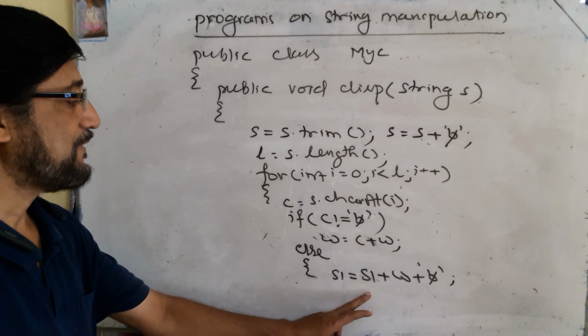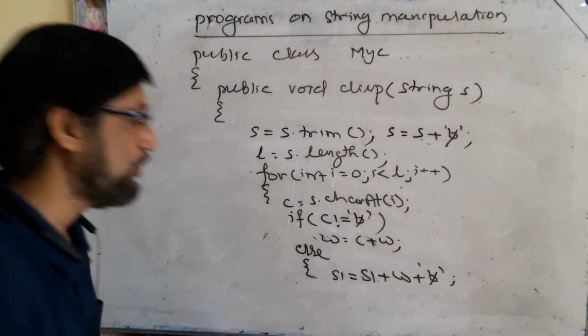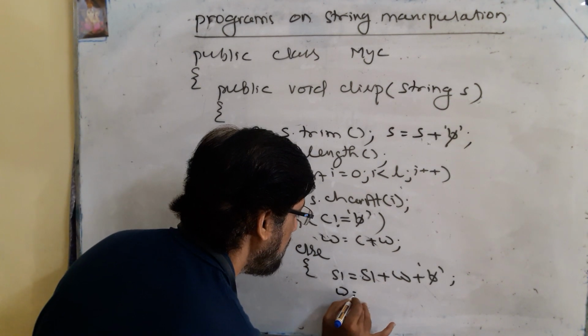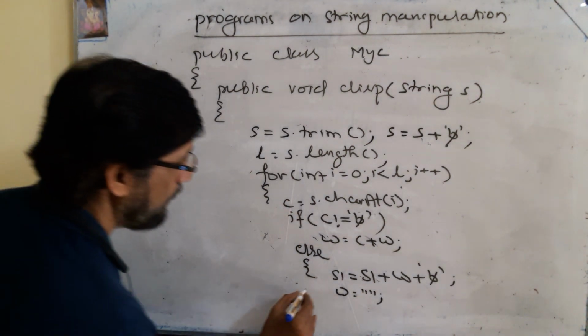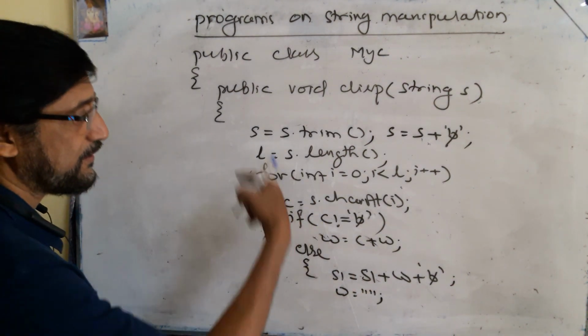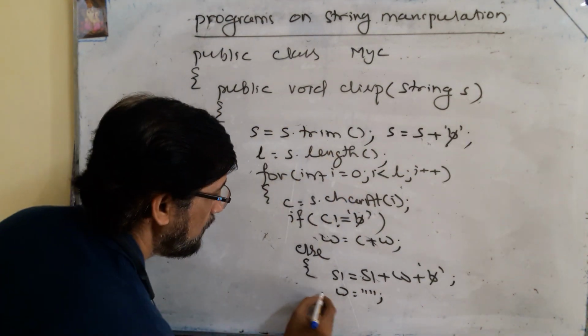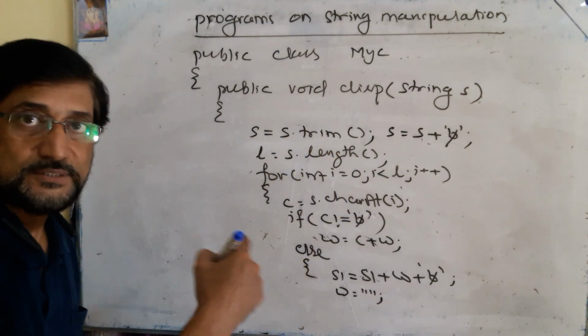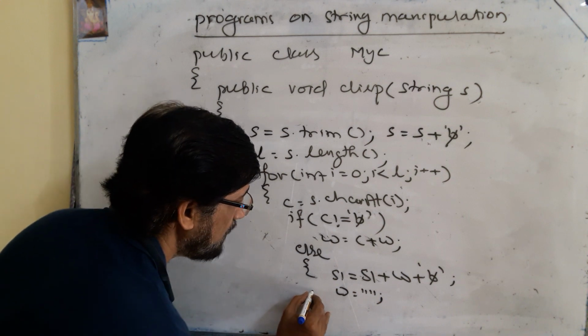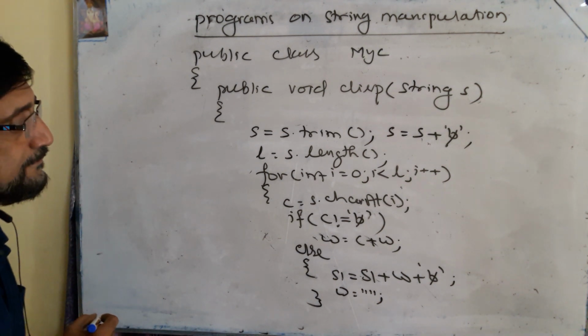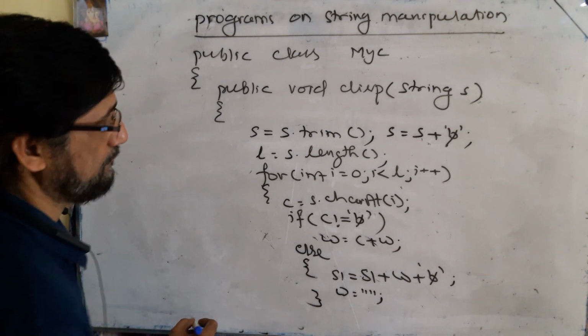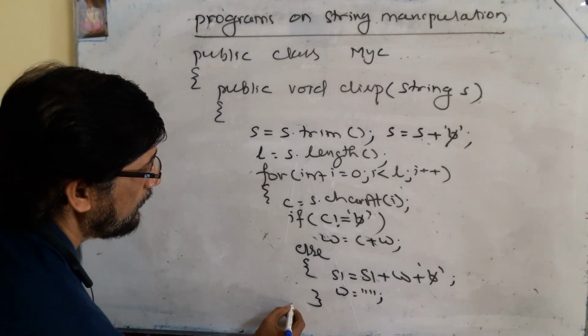After W is concatenated with S1, there is no more use of W, so you make it null: W is equal to null. So that in W, another word will be stored. Characters of another word will be stored in reverse manner. Then you close the bracket. Okay. Then you close the for loop.